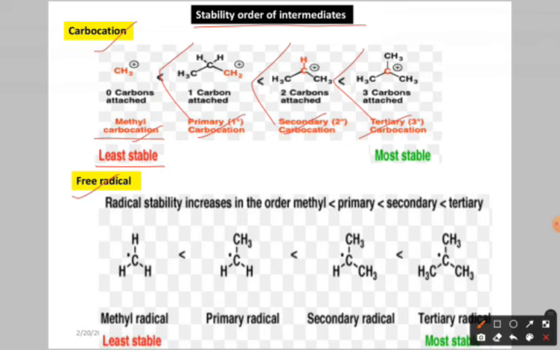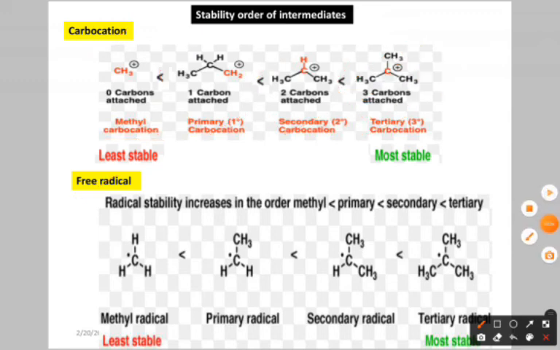Why? Because, as you know very well, a carbocation is electron deficient, so the methyl groups have the tendency to donate electrons. The carbocation needs electrons, and the surrounding groups are giving electrons. Around this carbon we have three donating groups, here only two donating groups, and here only one donating group.